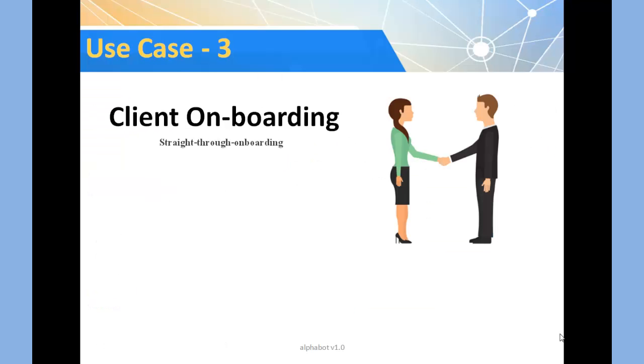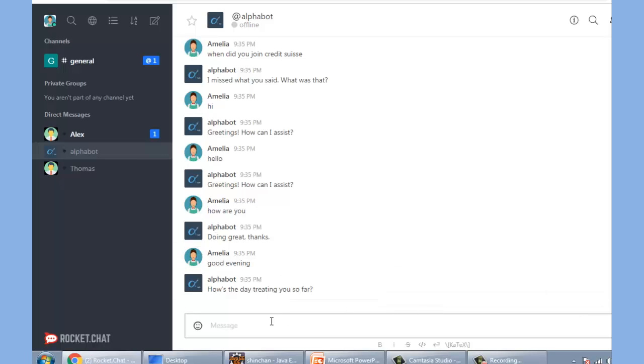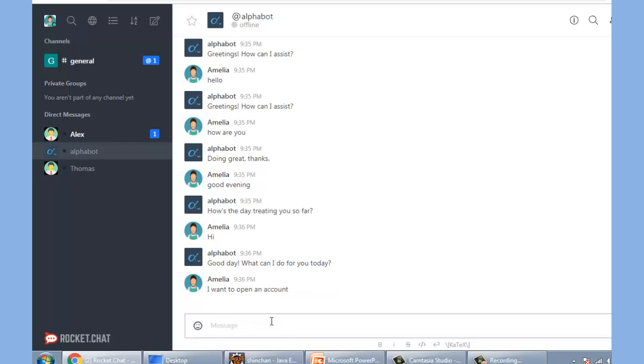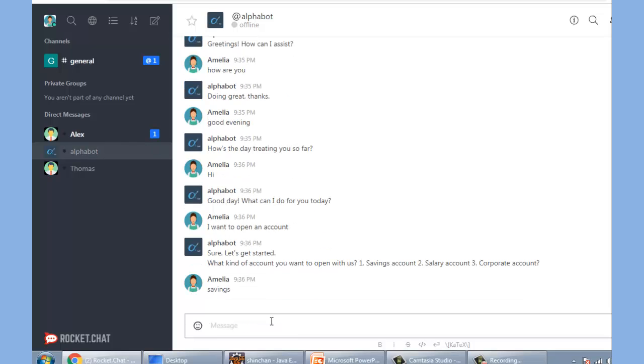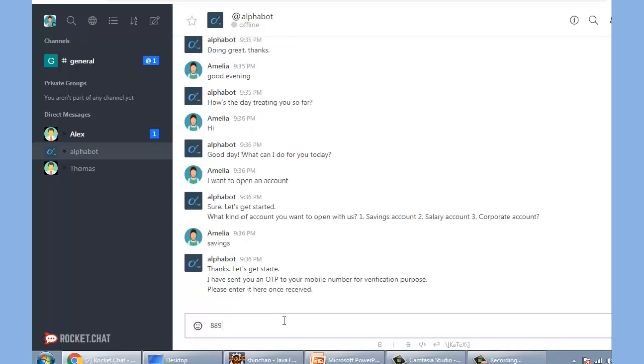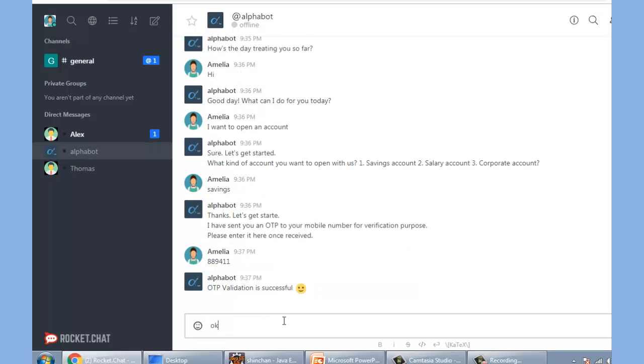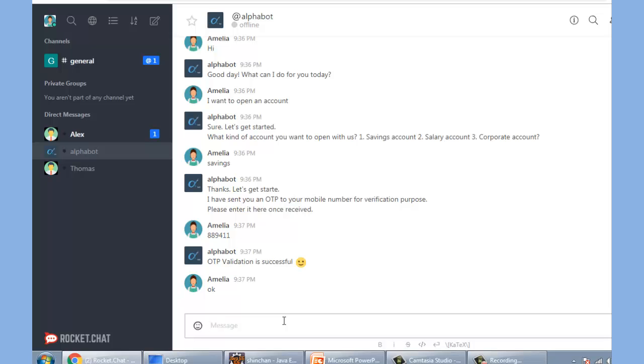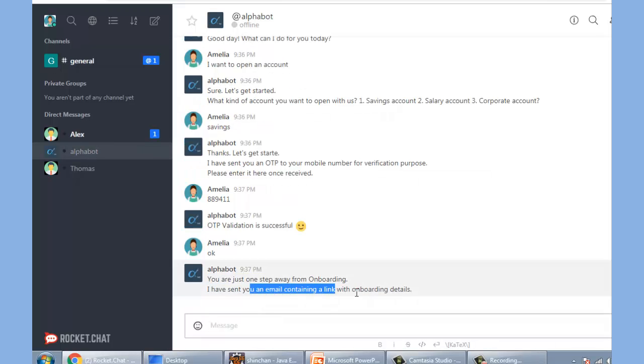Our use case number 3 is client onboarding. The user wants to do banking with us, so we want to onboard him. So he wishes for, let's say, a savings account. We would send him an OTP on his registered number, which we will verify through the bot.